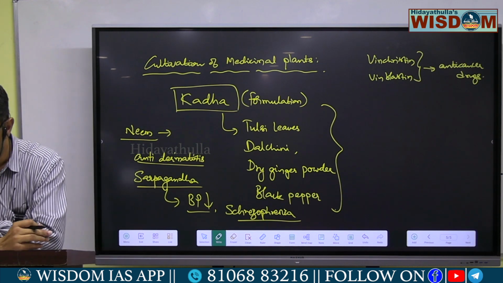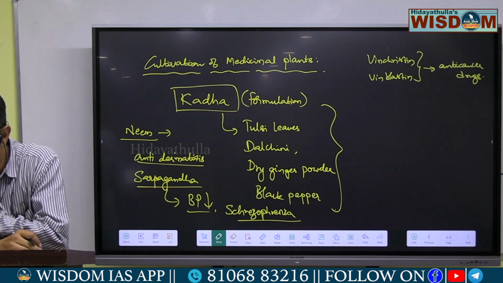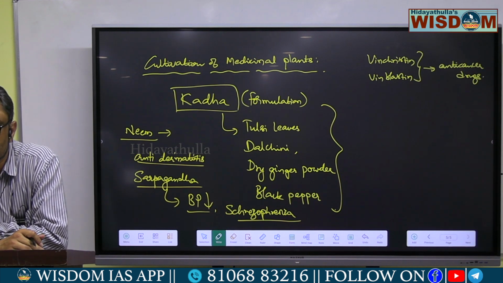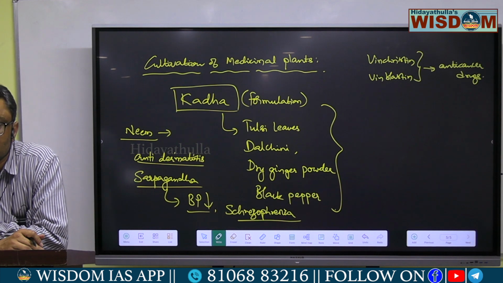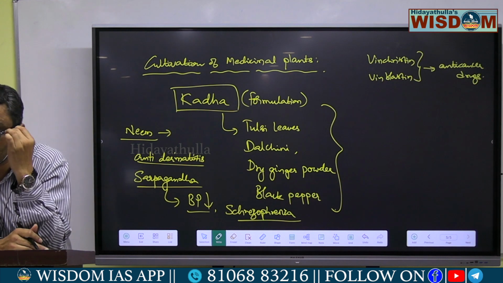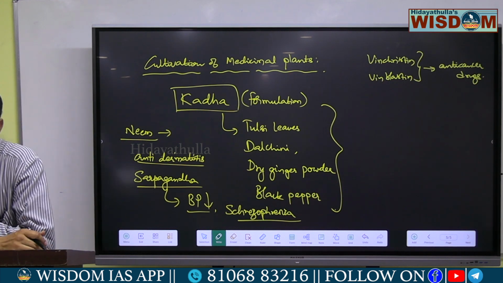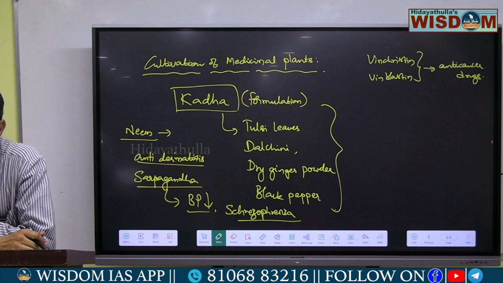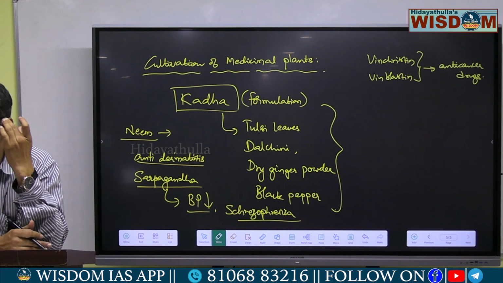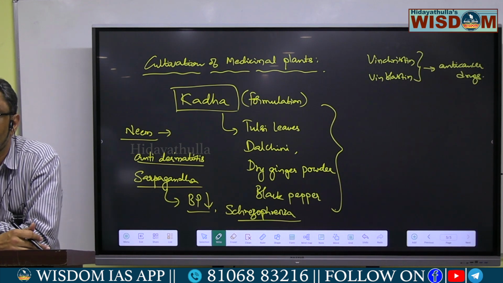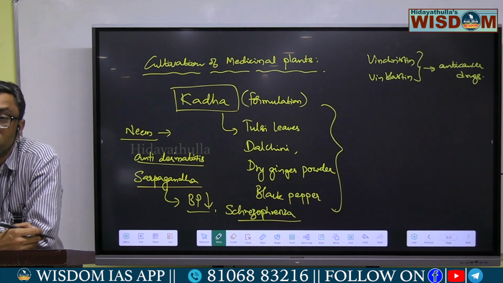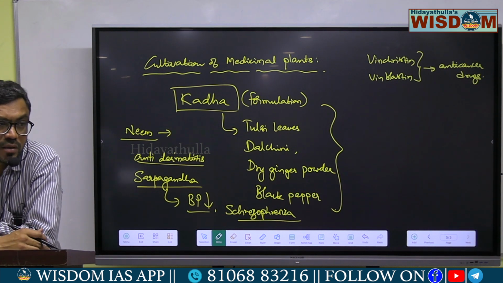By cultivating these medicinal plants, the farmers will get income. So these medicinal plants can improve the income of farmers. That's why the cultivation of medicinal plants has become a very profitable agribusiness for farmers.